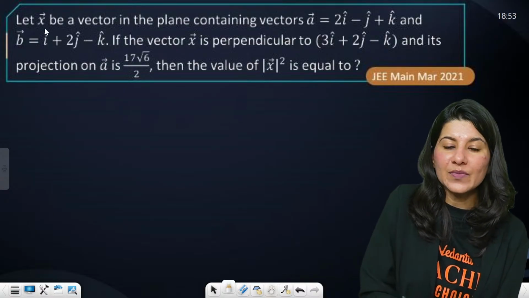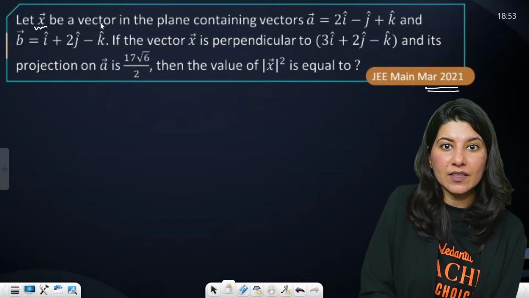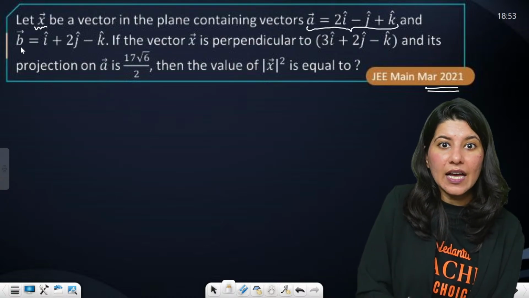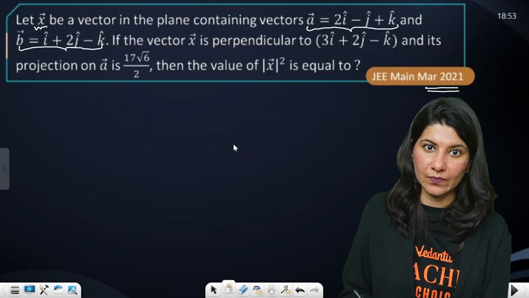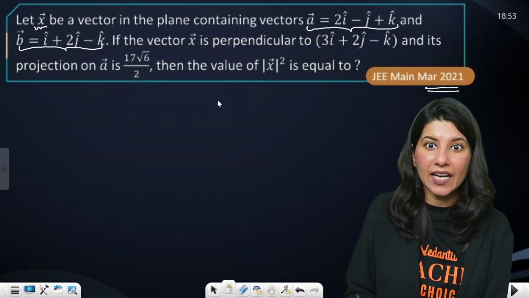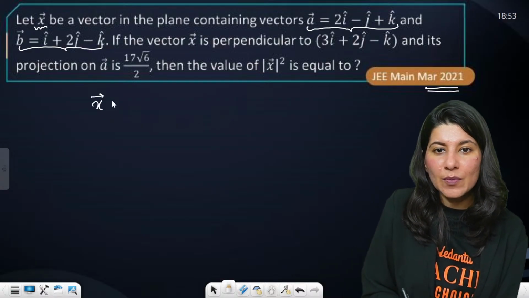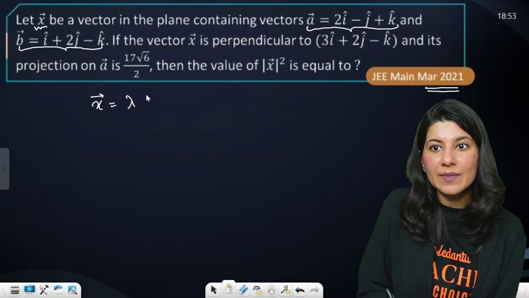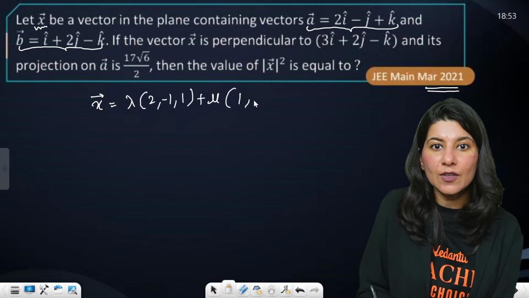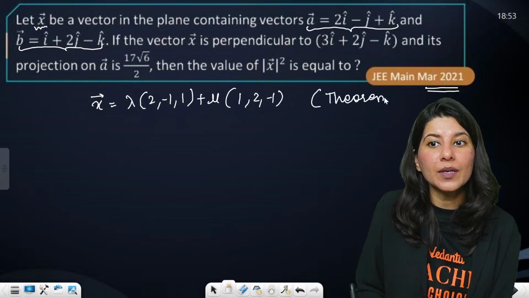All right. Now, this is a JEE Main 2021 question which says X vector be a vector in the plane containing vectors A and B. So that means X vector will be what? Tell me. Lambda times (2, minus 1, 1) plus mu times (1, 2, minus 1). This is how I wrote it using theorem in plane.